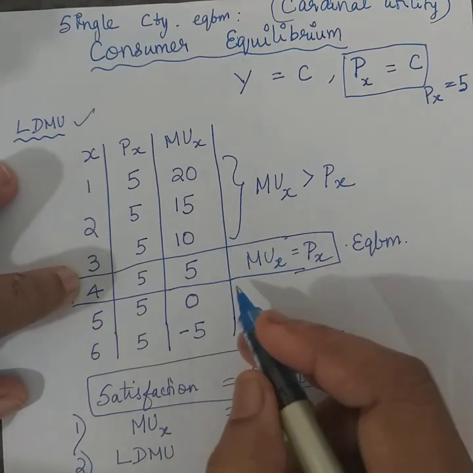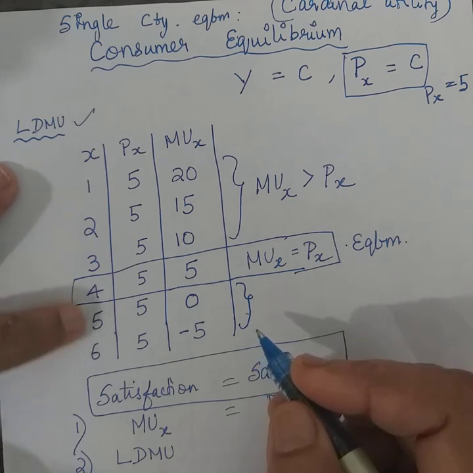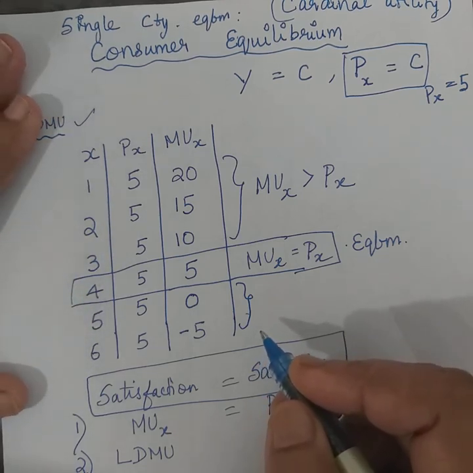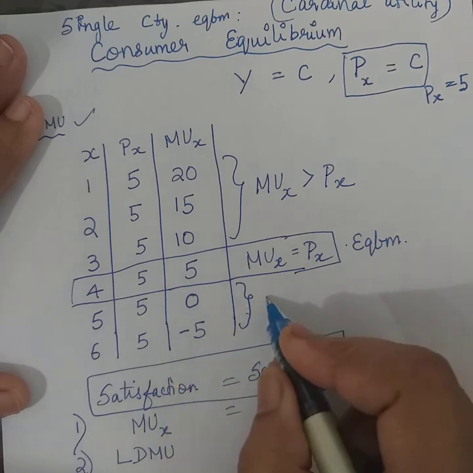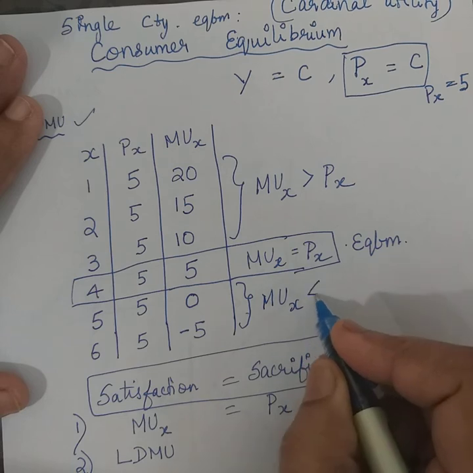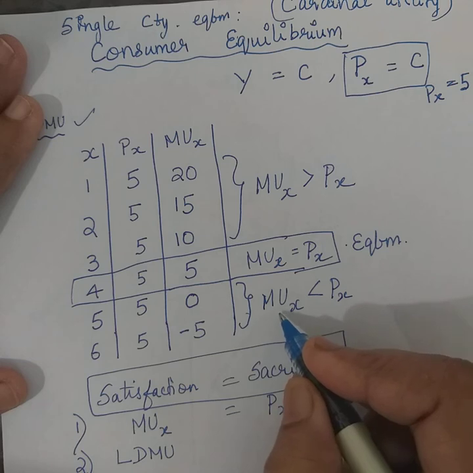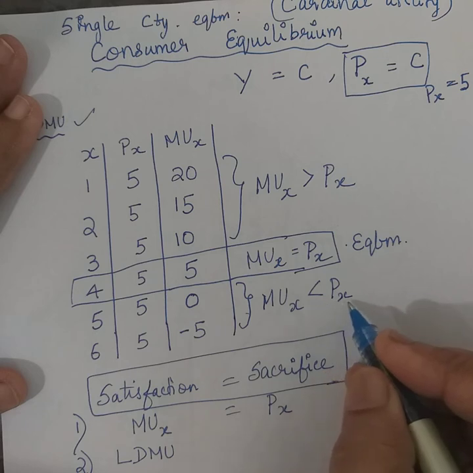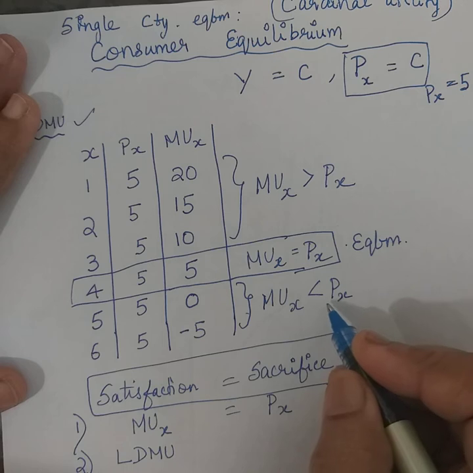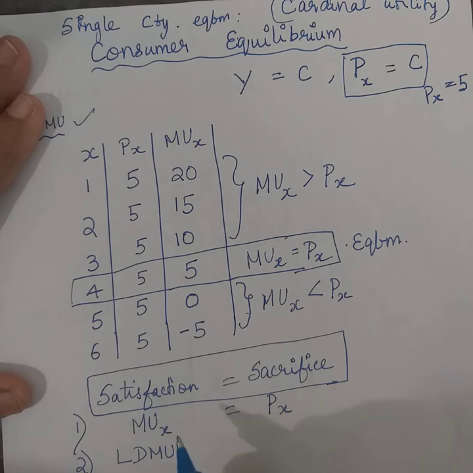And then let us see this bit. Even as the 5th and the 6th units are purchased, in these two cases, very clearly the marginal utility of the product X is lesser than the price of the product. That means the satisfaction derived from the consumption is going to be much lesser than the sacrifice. Again, no rational consumer is going to like this. Who will pay more, who will sacrifice a lot and derive a small satisfaction?